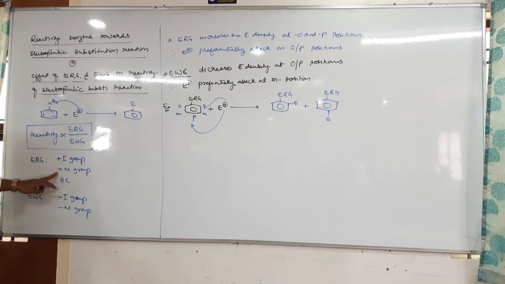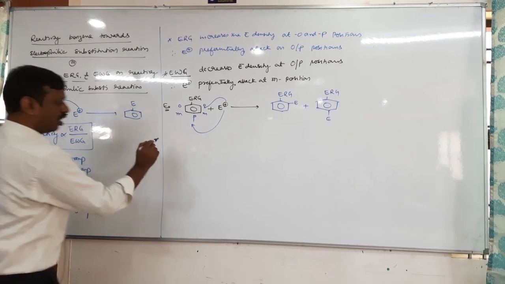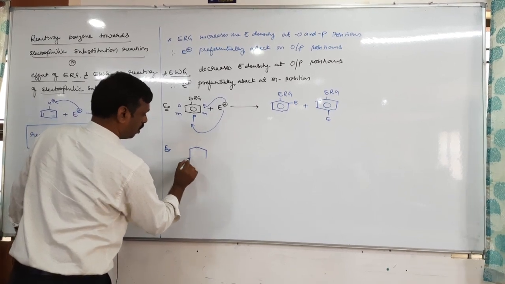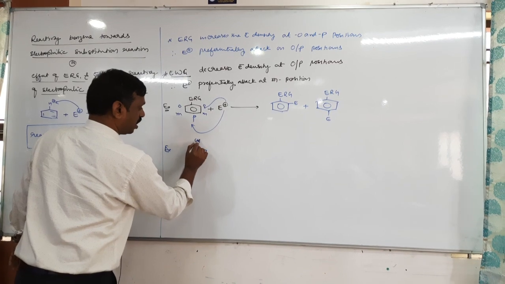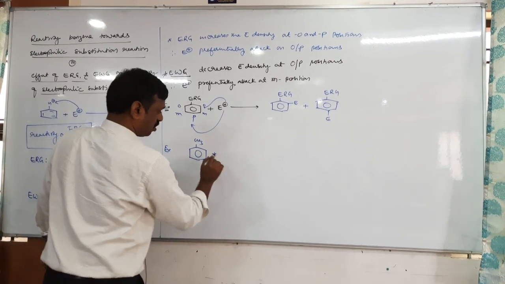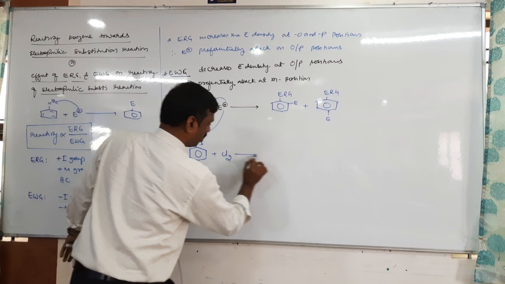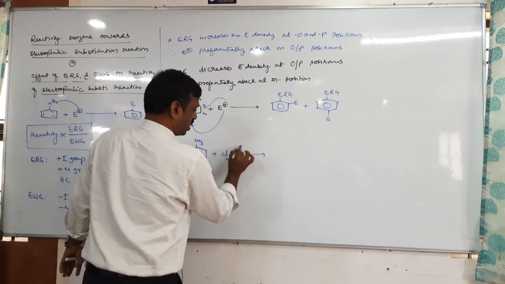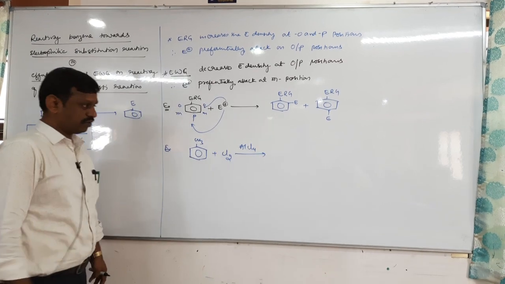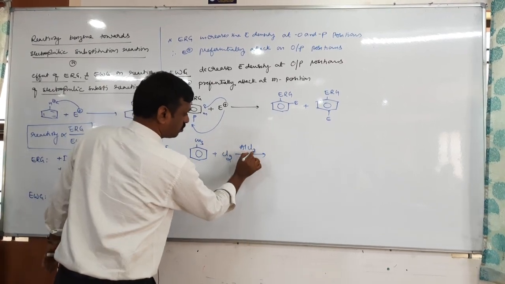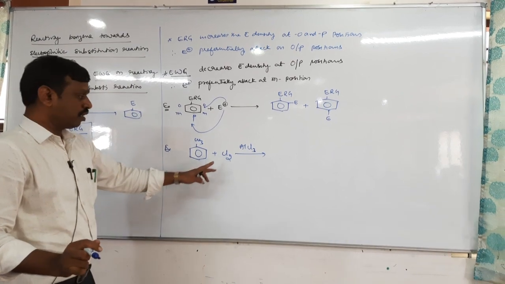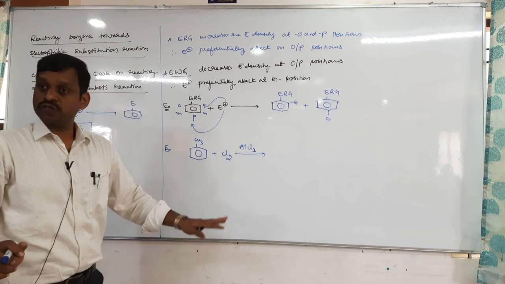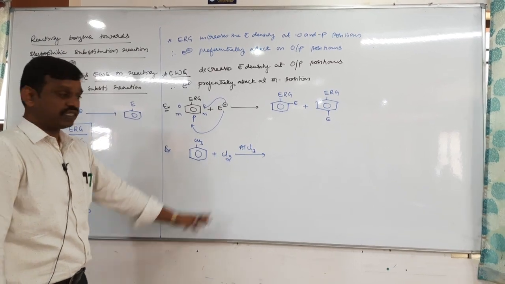Now can you tell me what the electron releasing groups are? Plus I, plus M, hyperconjugation. I'll write some examples. For example, a benzene ring containing a methyl group, plus chlorine in presence of AlCl3, that is a Lewis acid. Come on, tell me the product. So remember, chlorine plus AlCl3 is an electrophilic substitution reagent. Halogen plus AlCl3, Lewis acid.